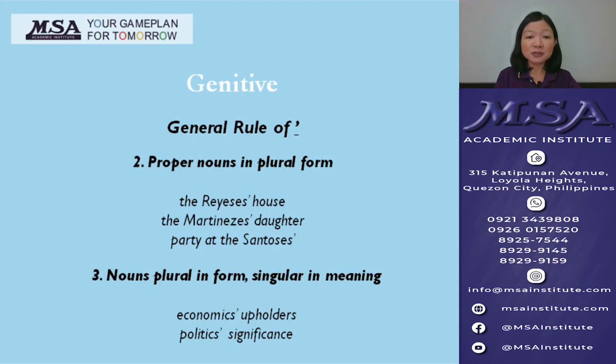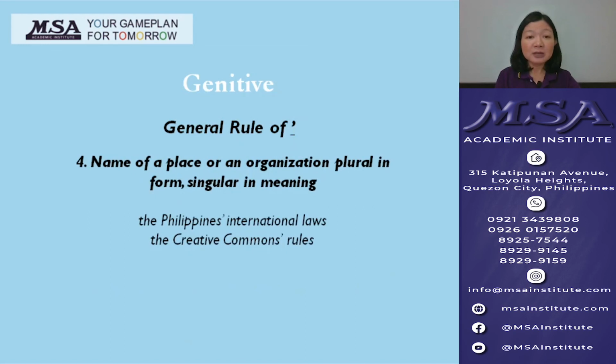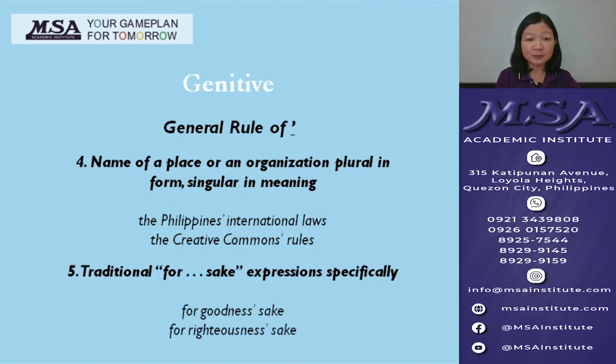Third, nouns plural in form and singular in meaning. For example, economics' upholders, politics' significance. Fourth, names of a place or an organization, plural in form and singular in meaning. For example, the Philippines' international laws, the Creative Commons' rules.